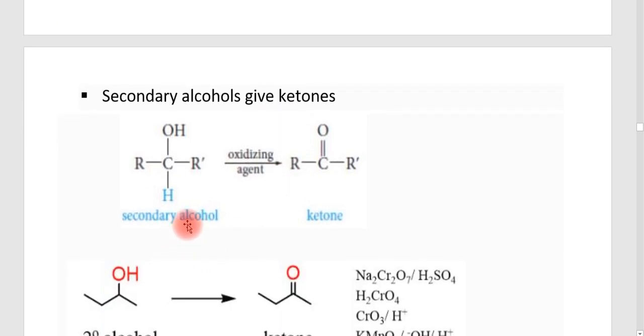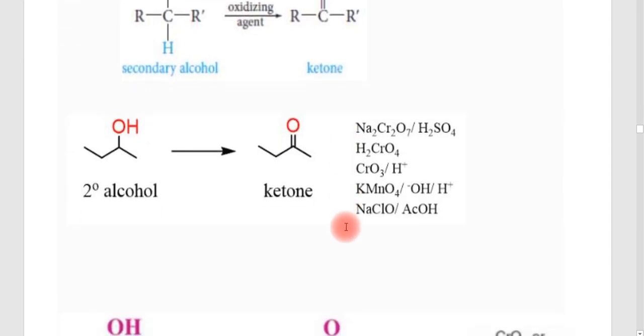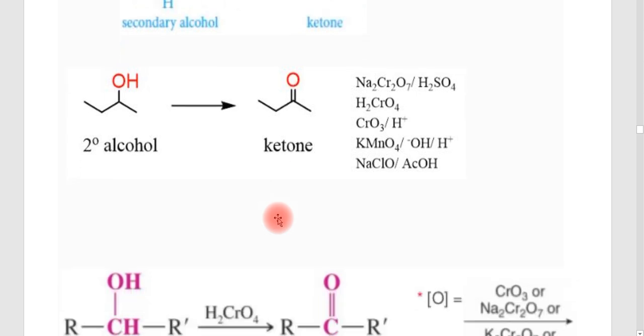So this is a secondary alcohol, and using any proper oxidizing agent, the secondary alcohol is converted into ketones. Mainly the oxidizing agents used for the conversion of the secondary alcohol into ketones are sodium dichromate in the presence of sulfuric acid, then H2CrO4 or CrO3 in an acid medium, or KMnO4 or OH minus in an acid medium, or NaClO or AcOH. Basically, the first four are given as common examples. That is, the secondary alcohol is converted into a ketone.